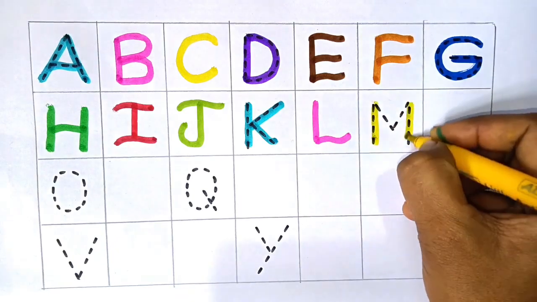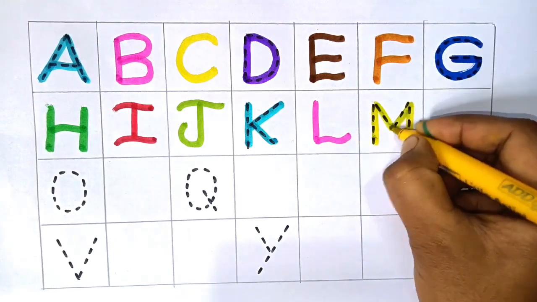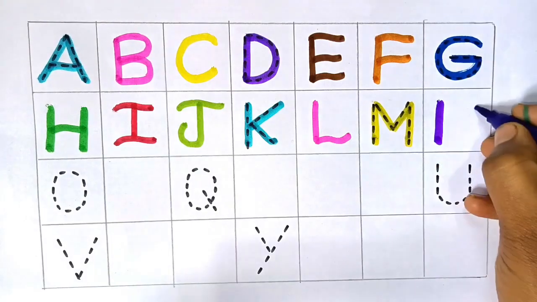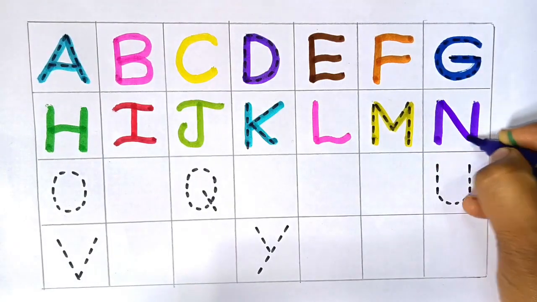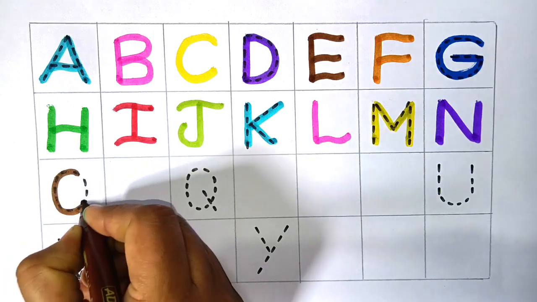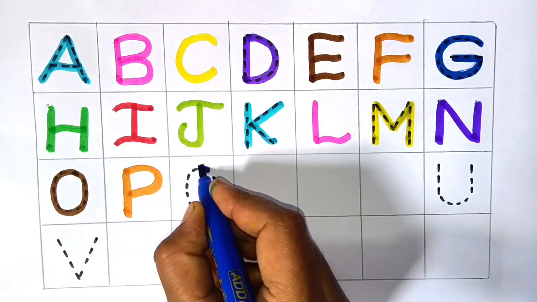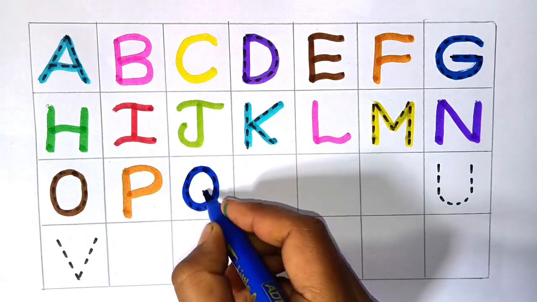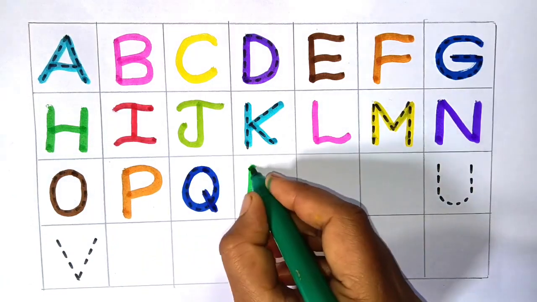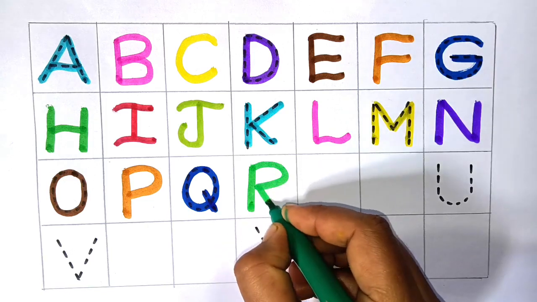Next M. M for man. Next N. N for nose. Next O. O for orange. Next P. P for parrot. Next Q. Q for queen. Next R. R for red.